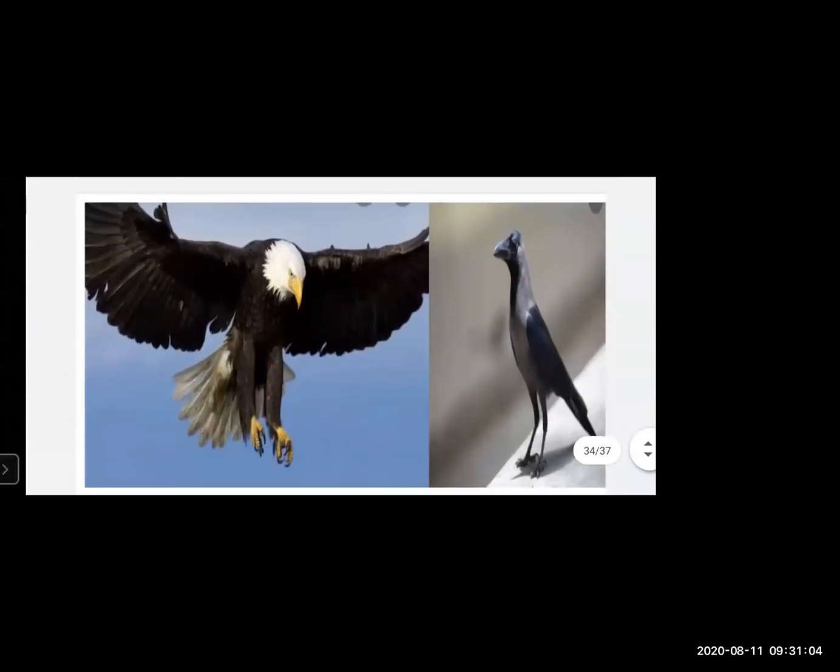See, birds like eagle, crow. We can add many more in that. Sparrow, parrot, pigeon. Okay, such animals are called aerial animals because they fly high in the sky.